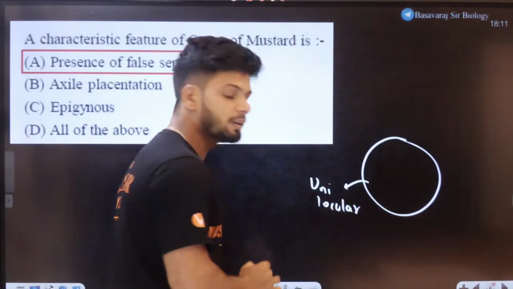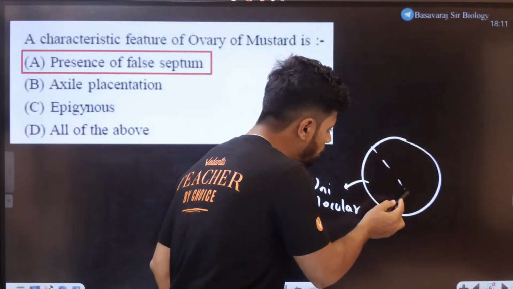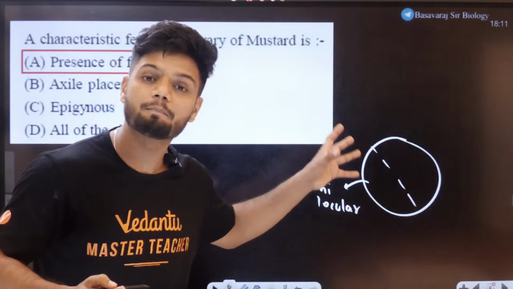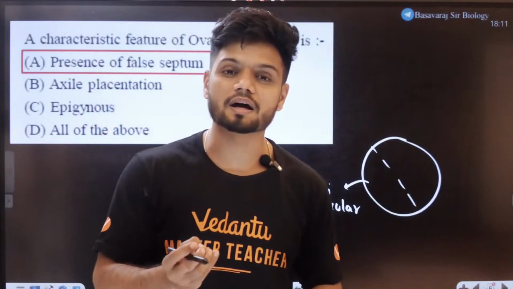Unilocular. Now, what happens later on? Later on, there is a formation of a false septum called a replum in the case of parietal placentation, and that is observed in your mustard and argemone.